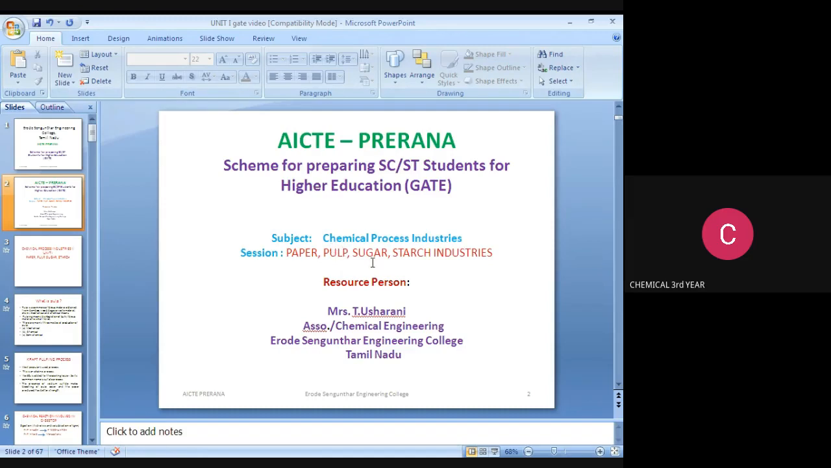Subject: Chemical Process Industries. Session: paper, pulp, sugar and starch industries. Myself T. Usharani, Associate Professor, Chemical Engineering, Erode Sengunthar Engineering College, Tamil Nadu.